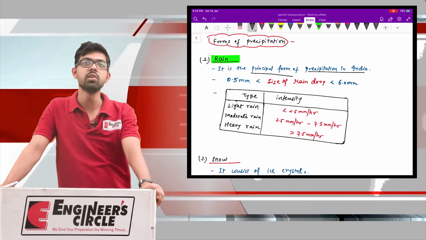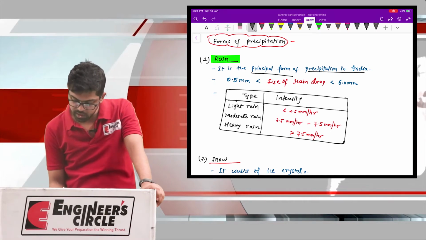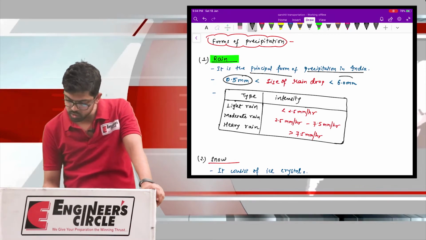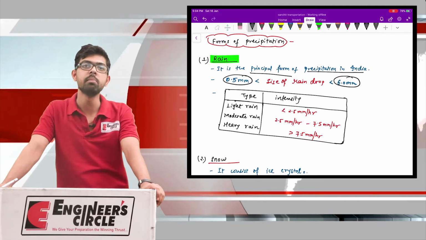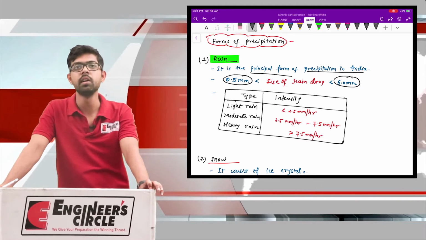Now the size of the raindrop is also very important. The size varies between 0.5 mm and 6 mm. So 0.5 mm is the minimum size of a raindrop, and the maximum size is 6 mm.